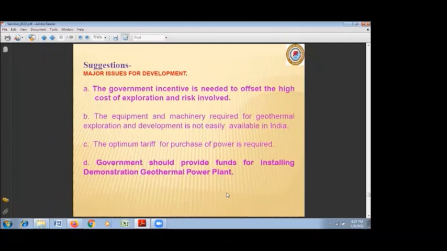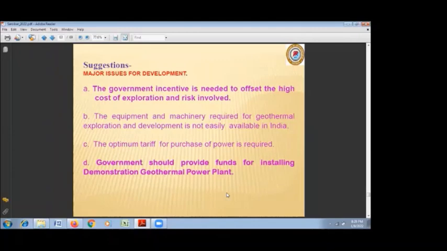there is tariff decided by the different state governments for different power, that is wind power, solar power, thermal power, etc. That decision for geothermal is not yet taken by any of the states. This is required because to offset the production cost, we require to know how much tariff the government is giving and how much incentive the government is giving for geothermal power production.